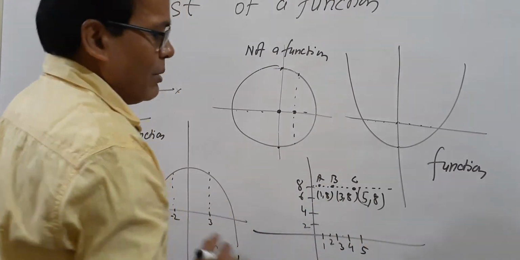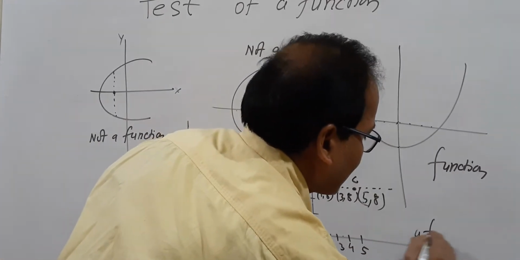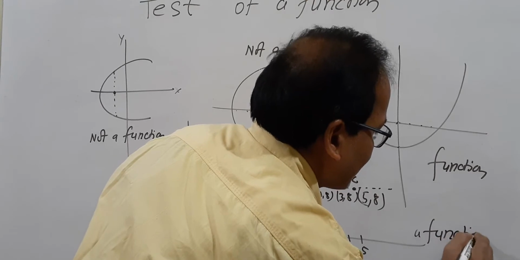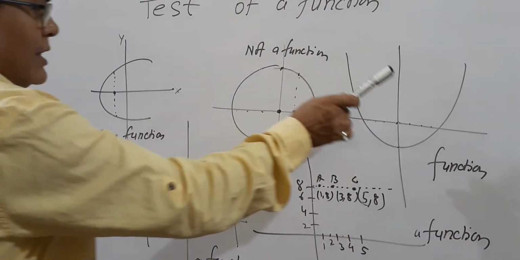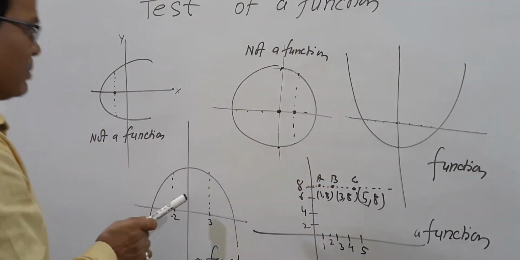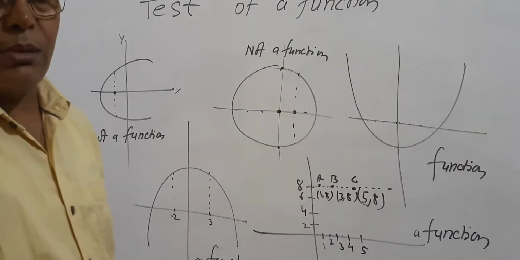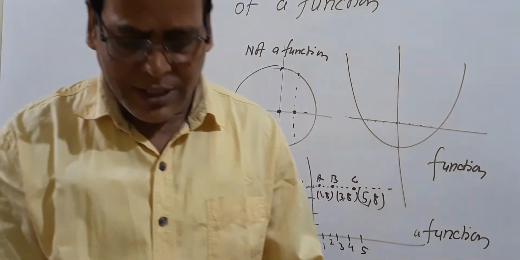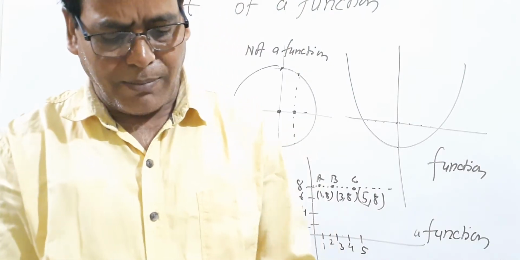So this is also a function. So this is a function, but these two are not functions. Now on functions we will practice one example.